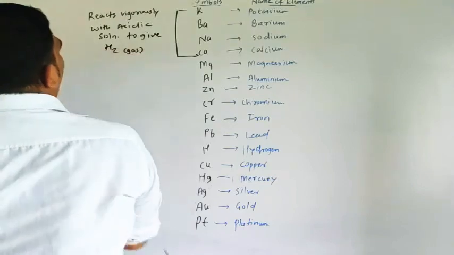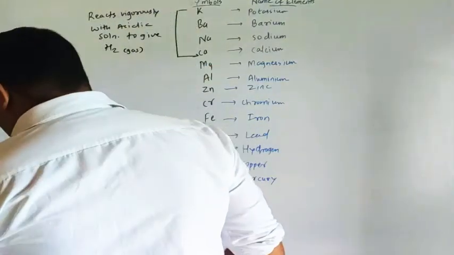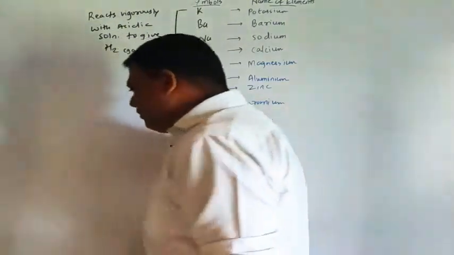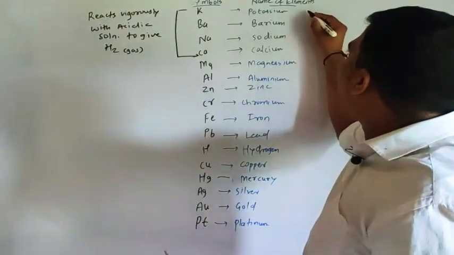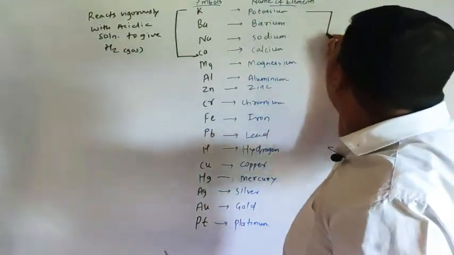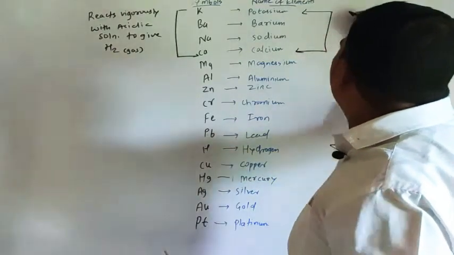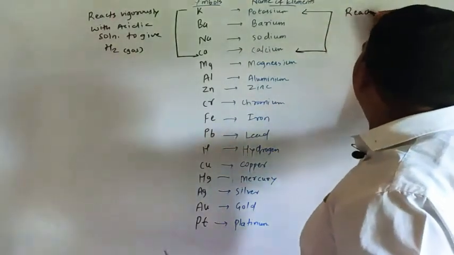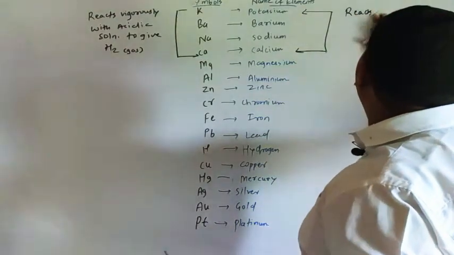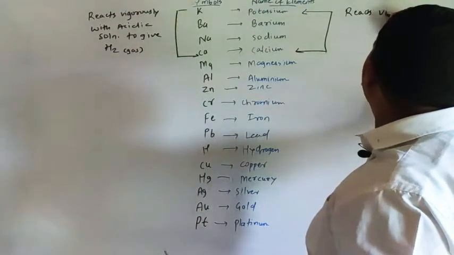These, from potassium to calcium, also react vigorously with water.